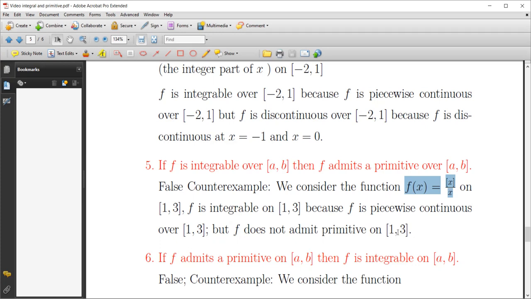From above it is equal to 1, and from below it is equal to 1/2 at the point x equal to 2, which means that the primitive does not admit a derivative at the point x equal to 2, which means that the little f does not admit a primitive.